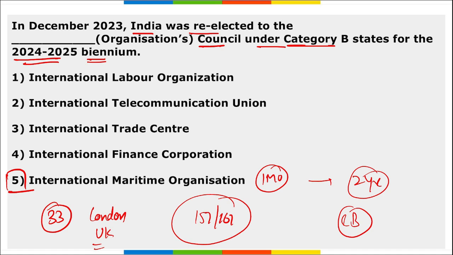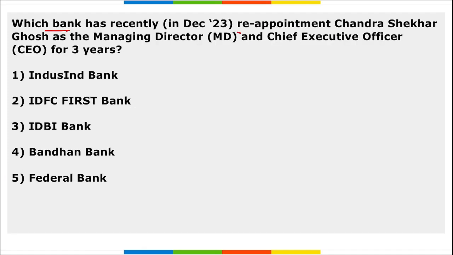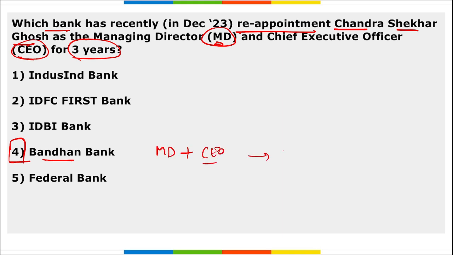Right? Next, which bank has recently reappointed Chandrasekhar Ghosh as the Managing Director and Chief Executive Officer for 3 years? The bank is Bandhan Bank. Right? Bandhan Bank has approved the reappointment of Chandrasekhar Ghosh as the Managing Director and Chief Executive Officer of Bandhan Bank for the next 3 years. And the reappointment is subject to the approval of RBI and the shareholders of the bank.